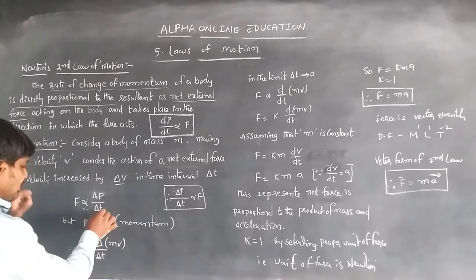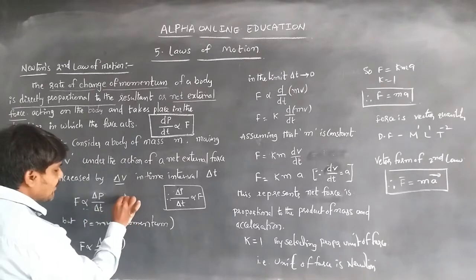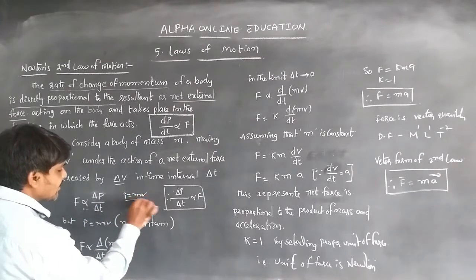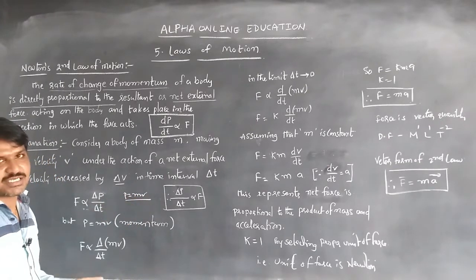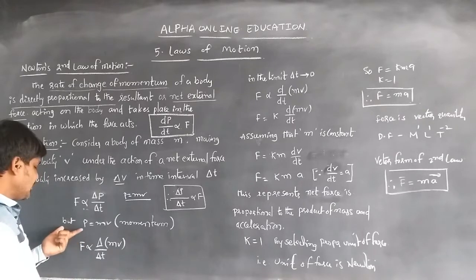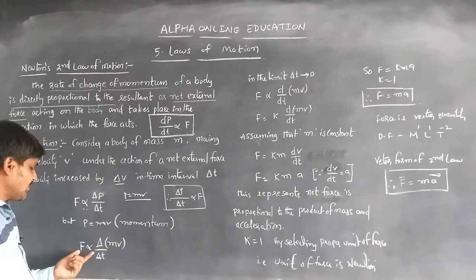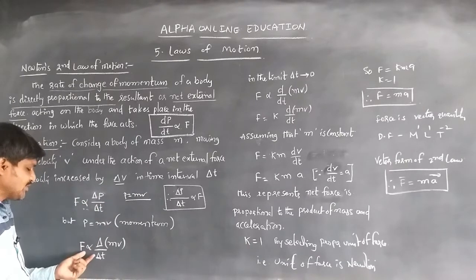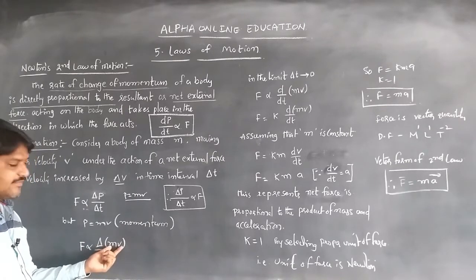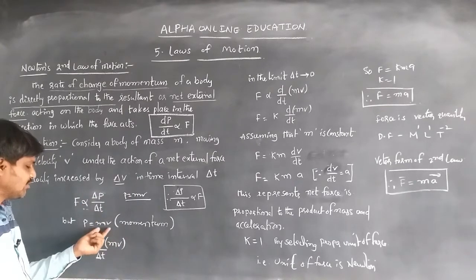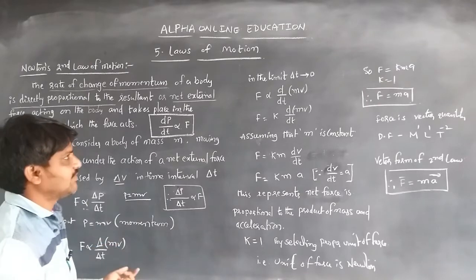We know that momentum P is equal to mv, the product of mass and velocity. Substituting P equal to mv in that equation, F is proportional to delta by delta t of mv. Instead of P, we write mv, so delta P by delta t becomes delta (mv) by delta t.